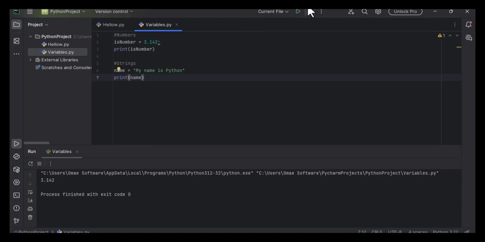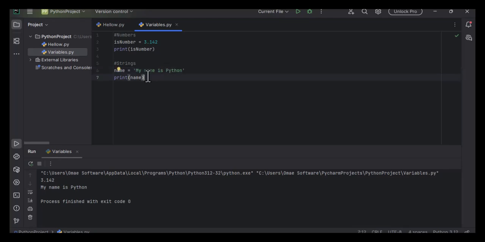I print, and I now have: my name is Python. I think I can also put this in single quotes. Run this, still Python.